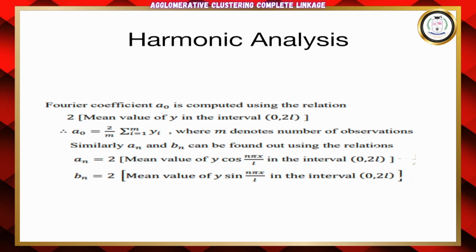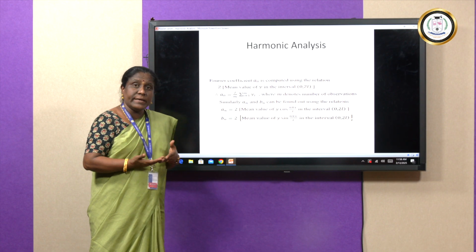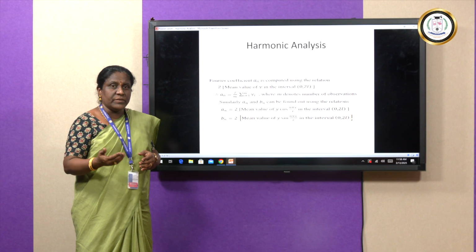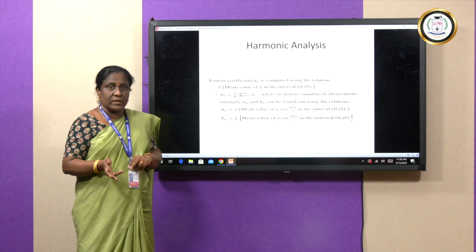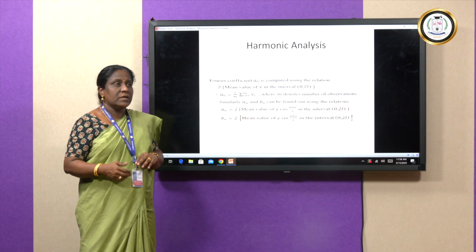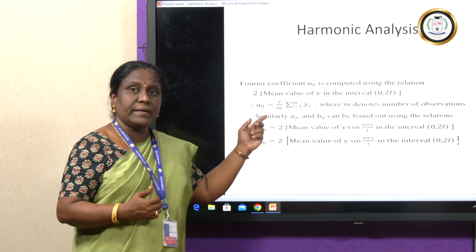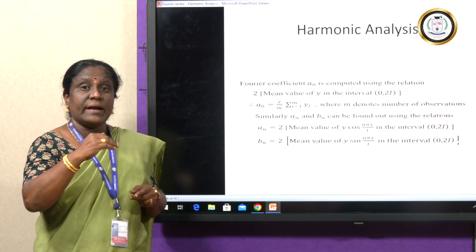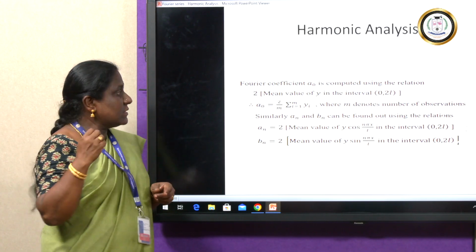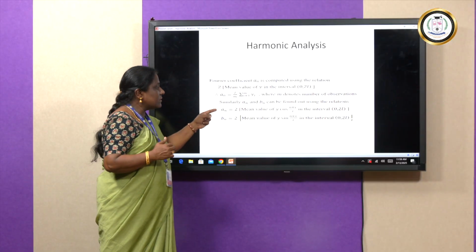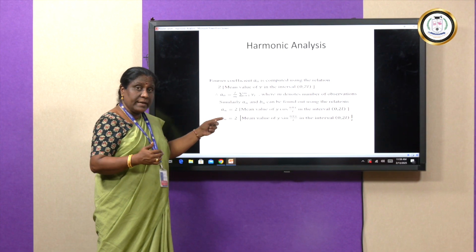a0 is separate. You see the a0 formula, it is nothing but 2 times the mean value of y. What does y stand for here? y is nothing but your function f of x. So, it will be given in the problem in the defined interval 0 to 2l. Whatever interval is given, you take accordingly the value of l from the given interval. So, now here the a0 value is nothing but 2 times the mean value. Mean value means I have to add all the y entries divided by the number of observations. So, sigma y by n, that is nothing but our mean value. Now similarly, we have a general formula for an and bn.